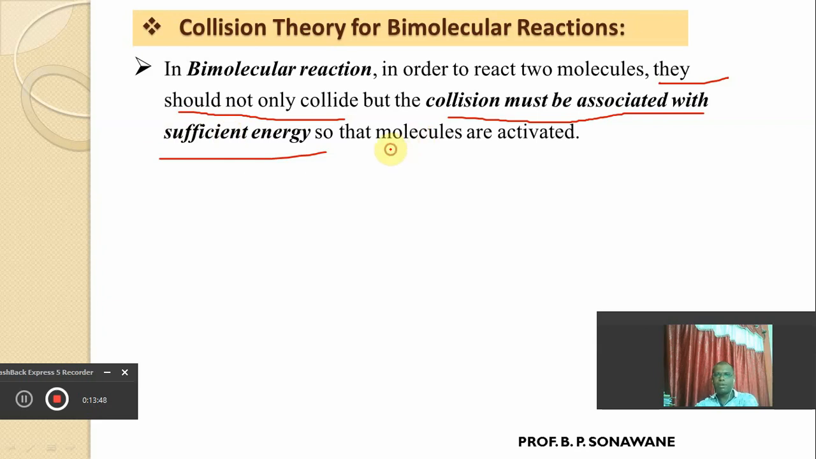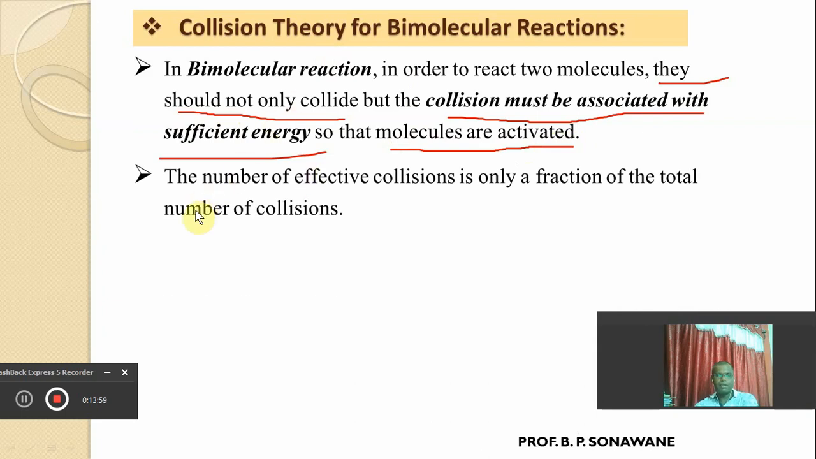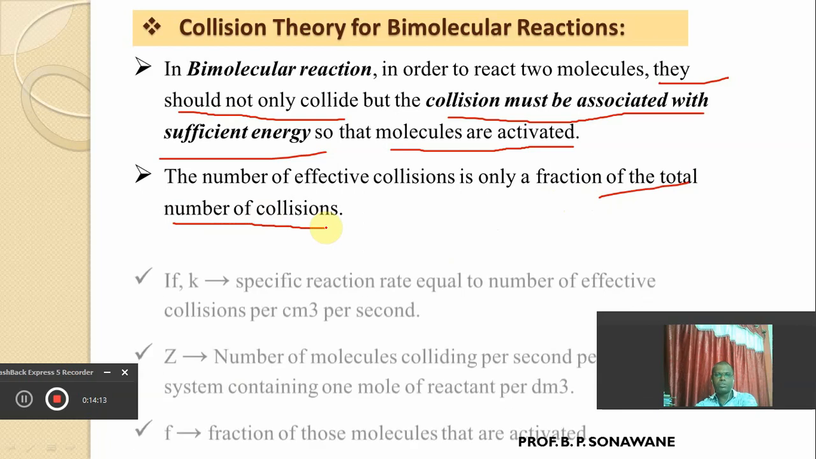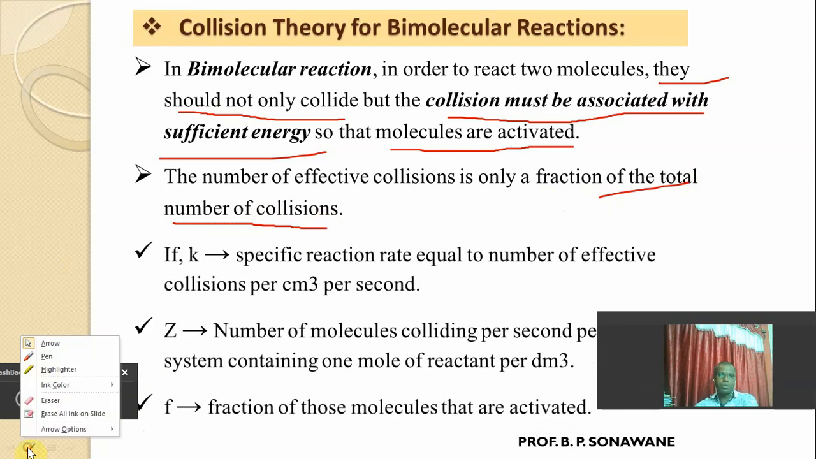Then the molecules which retain their energy of activation are called activated molecules, and the process is called molecular activation. The number of effective collisions is only a small fraction of the total number of collisions. And here, in order to explain the rate of reaction based upon such a fraction of effective collisions,